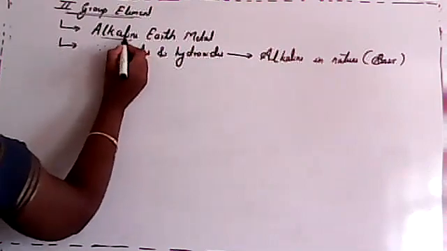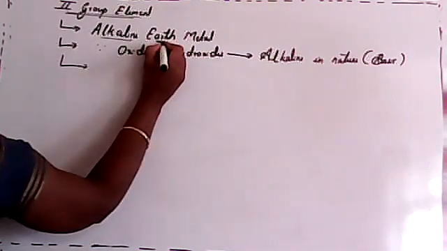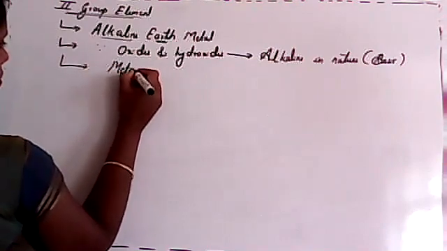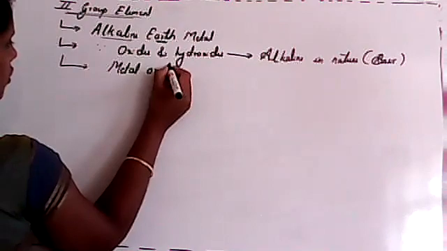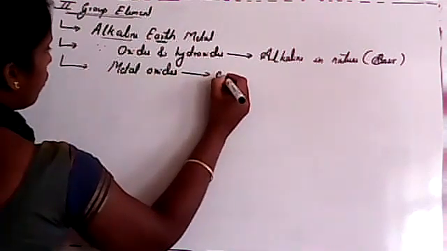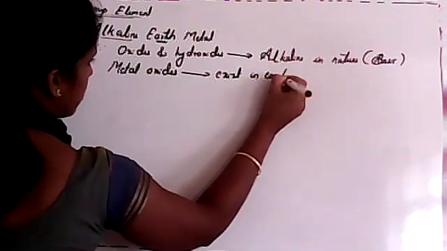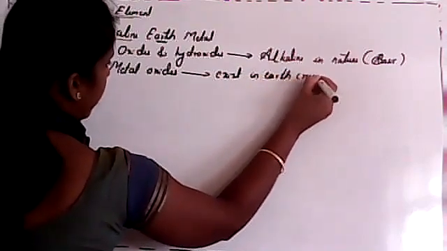That is the answer for alkaline. And why are those known as earth metals? Because metal oxides of these groups are found in the earth crust. So that's why we call it alkaline earth metal.